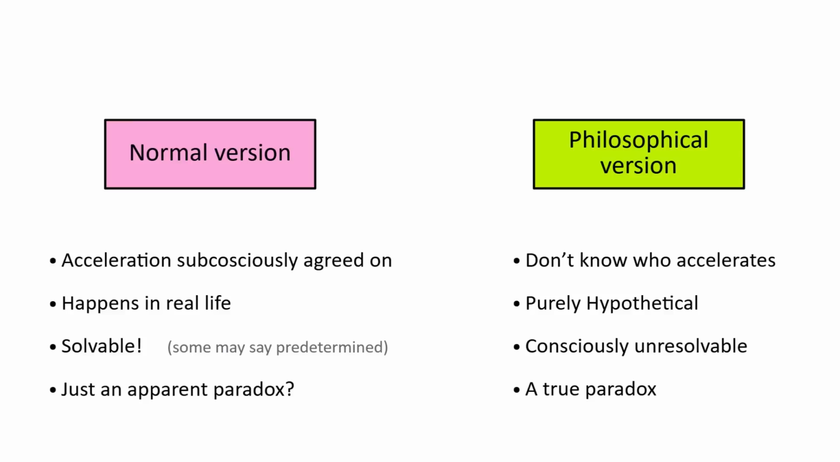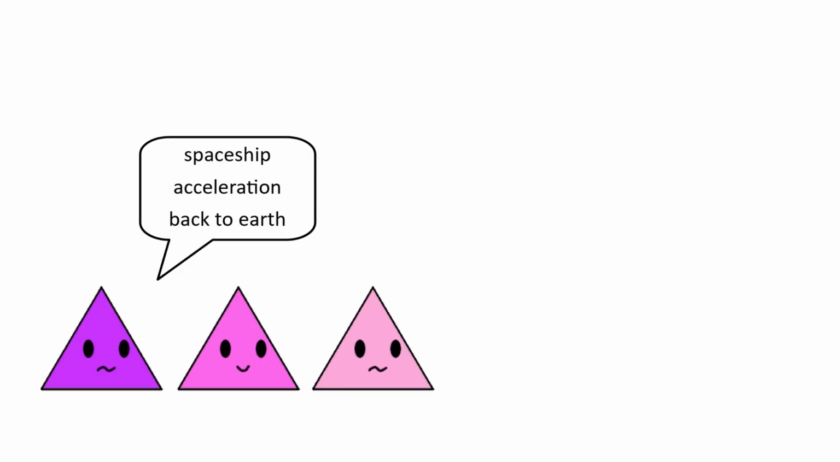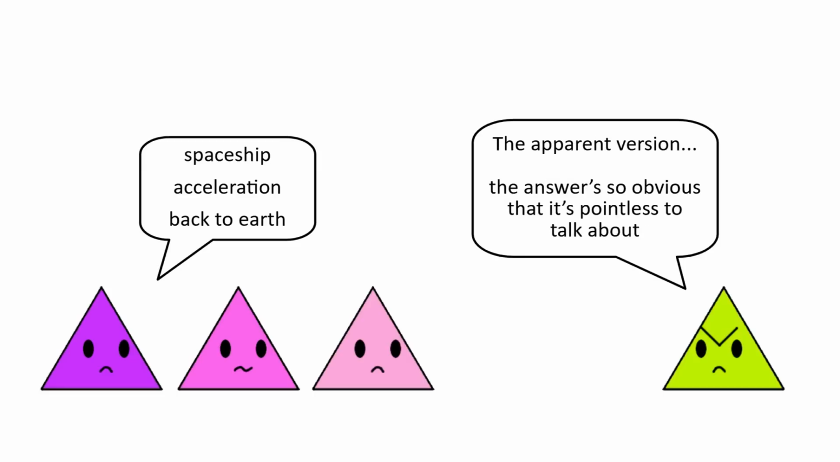Now, when people define what the twin paradox is, the conventional presentation is this apparent version, including the Earth, the spaceship, and the subconsciously agreed upon acceleration of the space twin. Despite this, some people insist the only true twin paradox is instead the philosophical version. Some people even go so far as to say the apparent version is pointless to explain because the answer is obvious if you've already agreed on what it is.